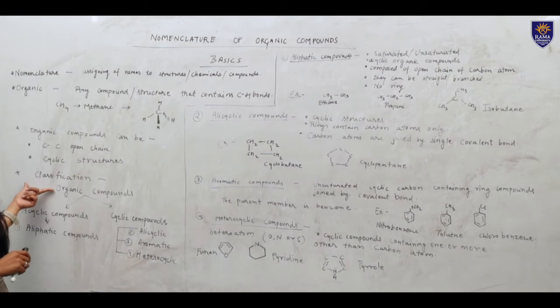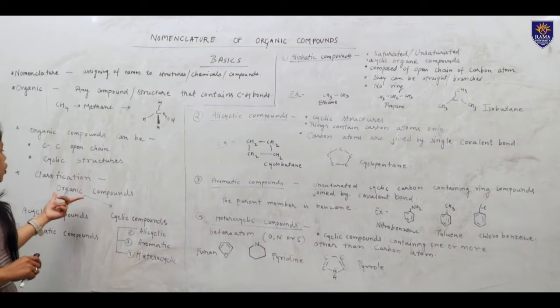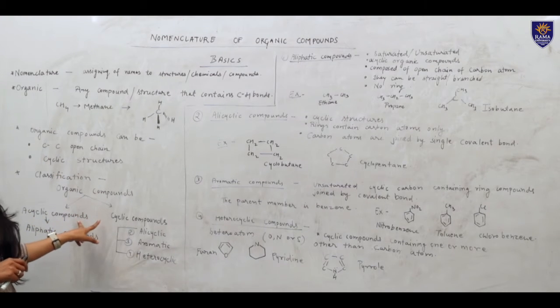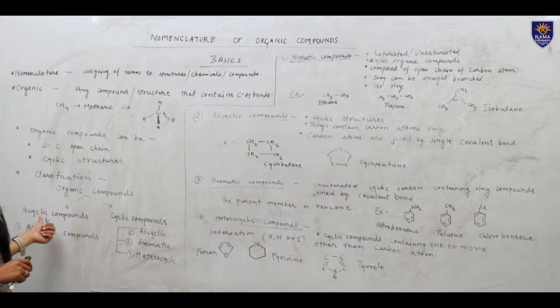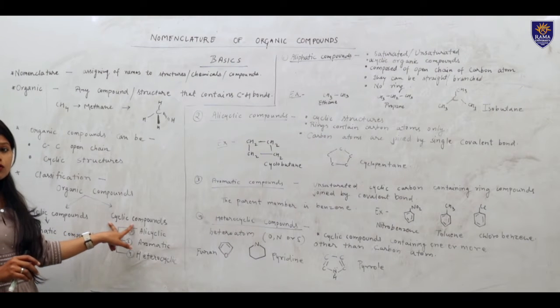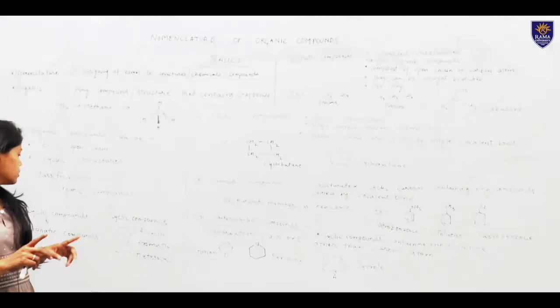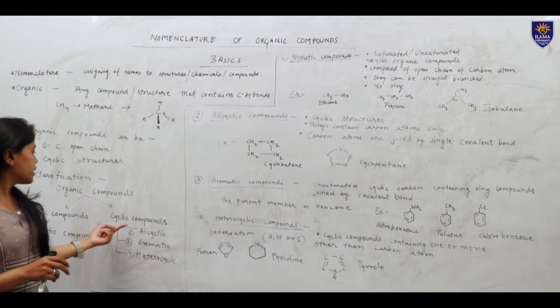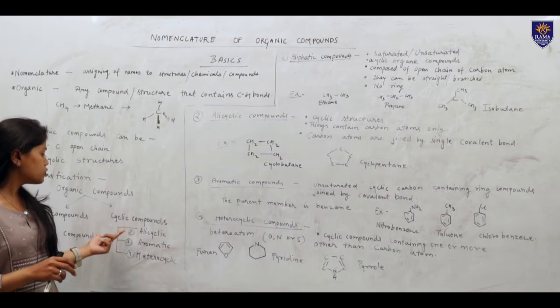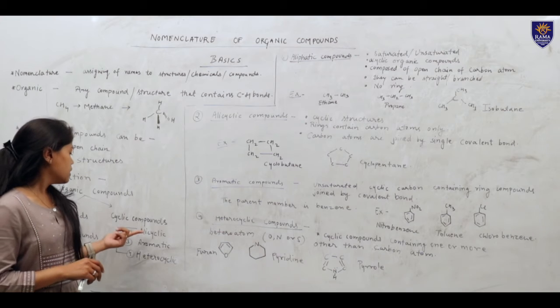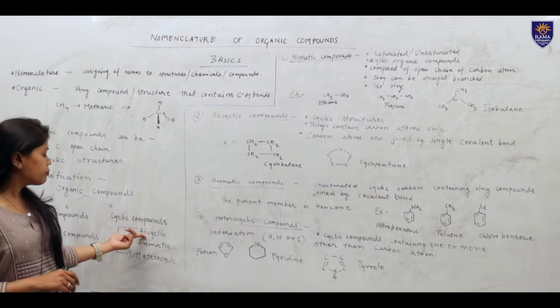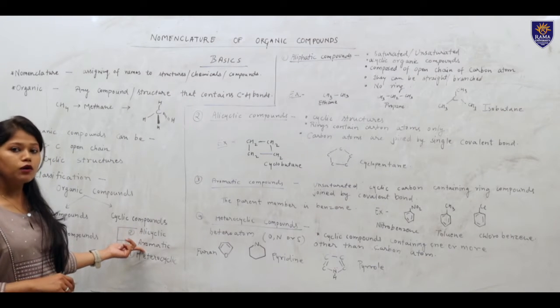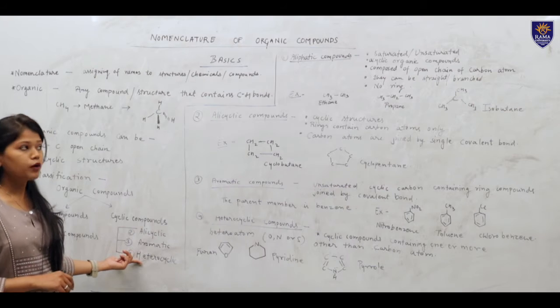Okay. So coming on to the classification of organic compounds, they can be divided into two parts. First one, acyclic compounds. These are again open chain structures. Second one is cyclic compounds. They are closed chain structures. Acyclic compounds comprise aliphatic compounds, and in cyclic compounds basically three divisions are there. That is, first one is alicyclic compounds, second one is aromatic compounds, third one is heterocyclic compounds.